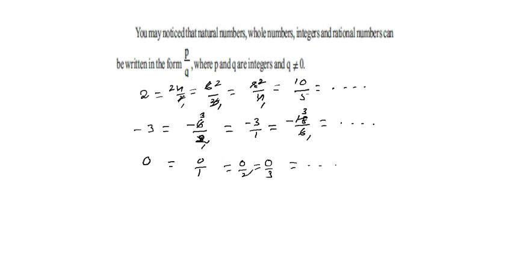Hence, the natural numbers are included in the whole numbers, the whole numbers are included in the integers, and the integers are included in the rational numbers. That means all the natural numbers, whole numbers, integers and rational numbers can be written in the form of P by Q, where P and Q are integers and Q is not 0.